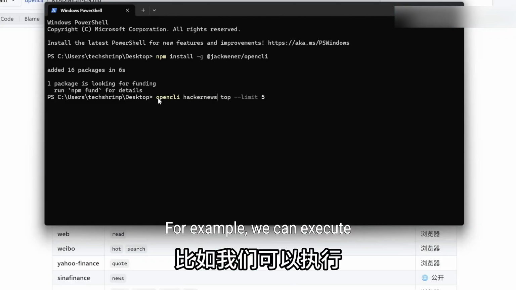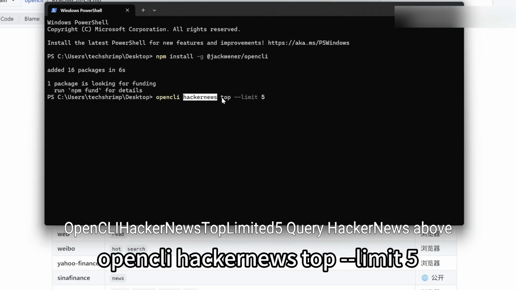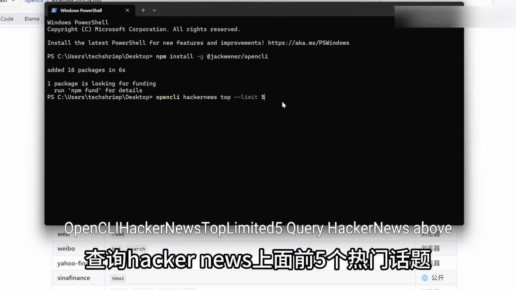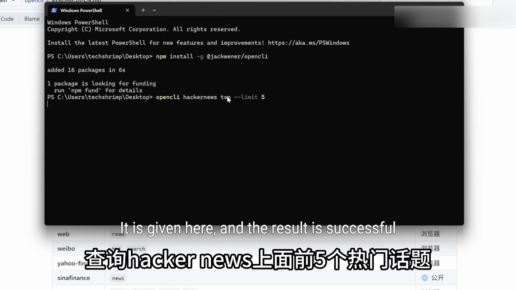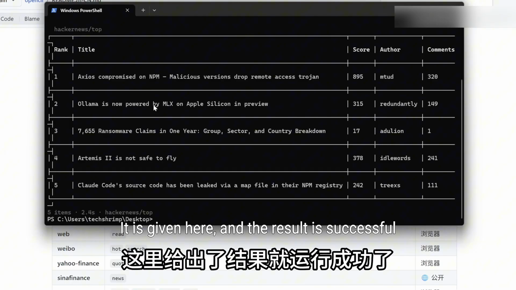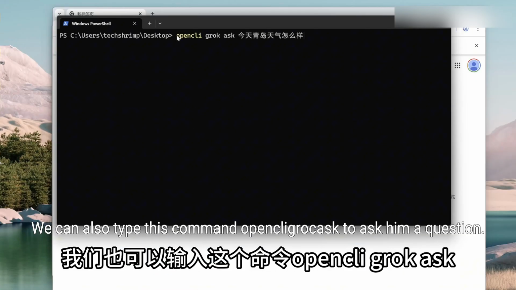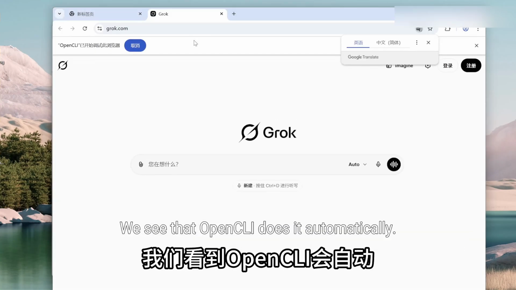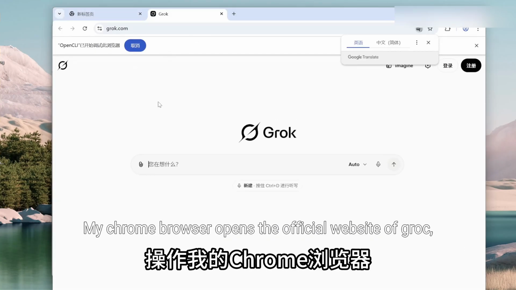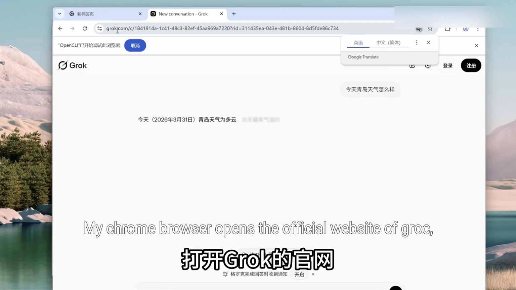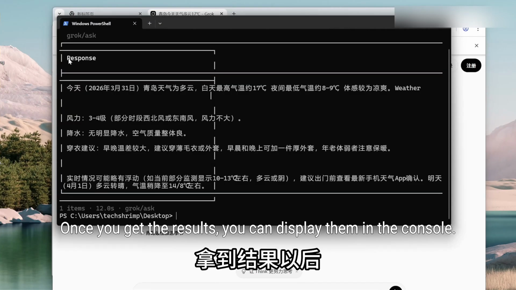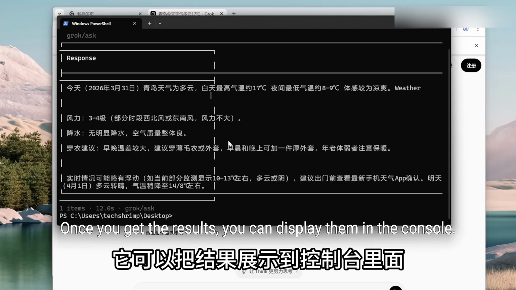For example, we can execute the OpenCLI Hacker News top command with limit 5 to query the top 5 hot topics on Hacker News. It is given here, and the result is successful. We can also type this command, OpenCLI Grok ask, to ask it a question. We see that OpenCLI does it automatically. My Chrome browser opens the official website of Grok, then asks it this question. Once you get the results, you can display them in the console.